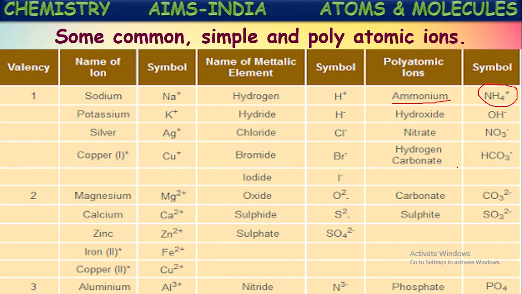Nitrate ion, hydrogen carbonate, carbonate, sulfite, sulfate. So in this way, different kinds of ions or radicals are formed by the elements. Actually, phosphate ion PO4 is 3 minus.